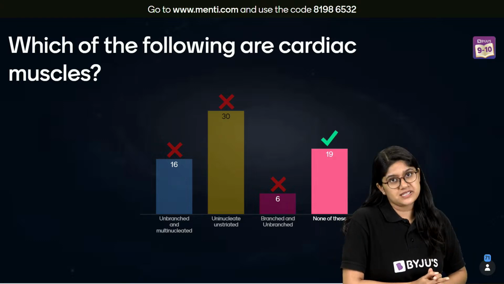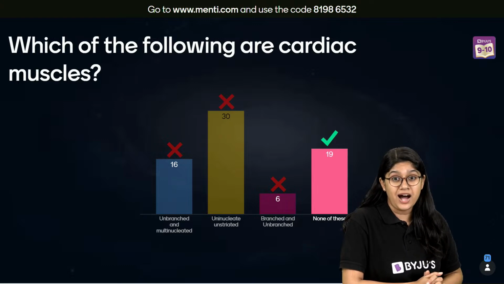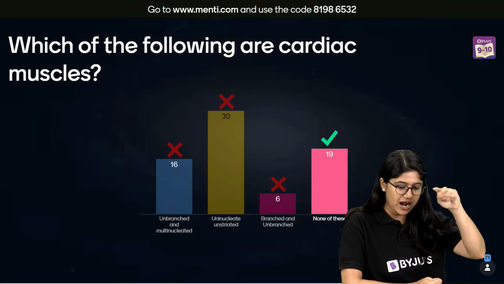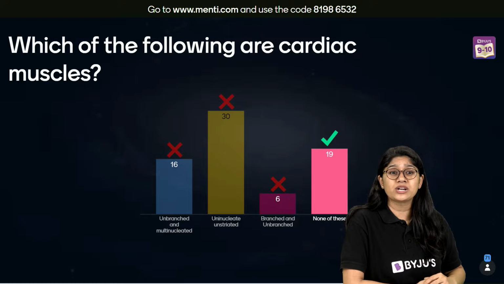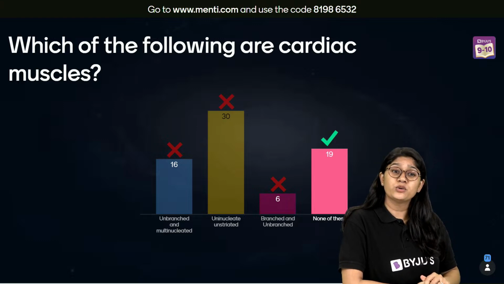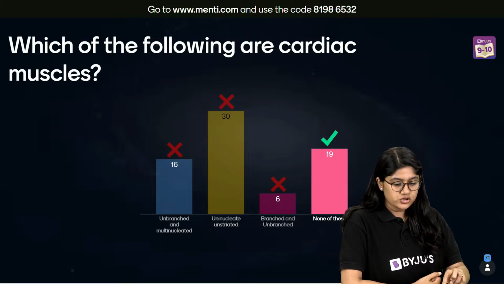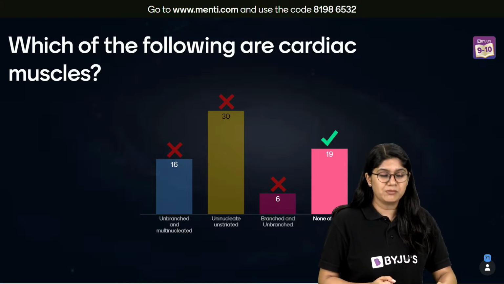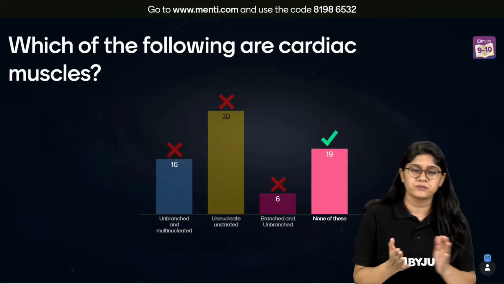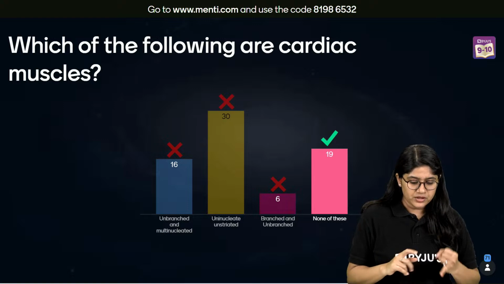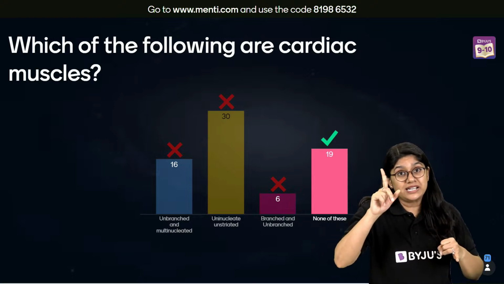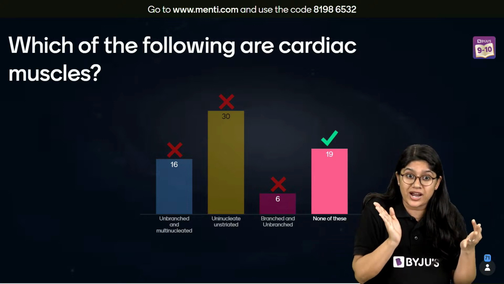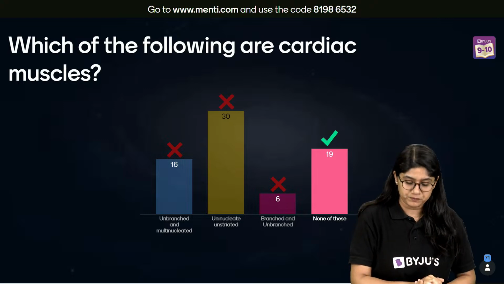See, cardiac muscles are branched. They definitely have branches. And they are uninucleated, right? So in the options, unbranched and multinucleated cannot be the case. Then uninucleated and unstriated: they are striated because they have the bands also.